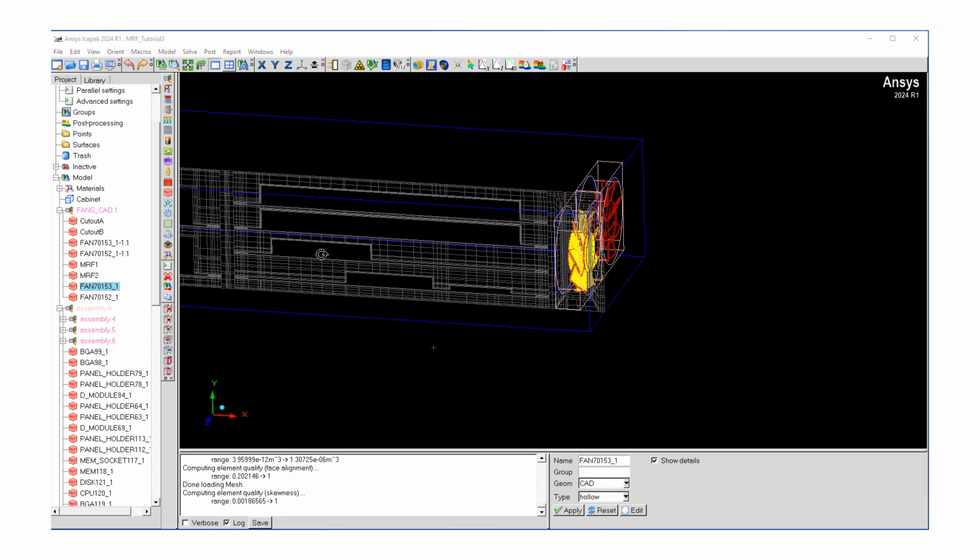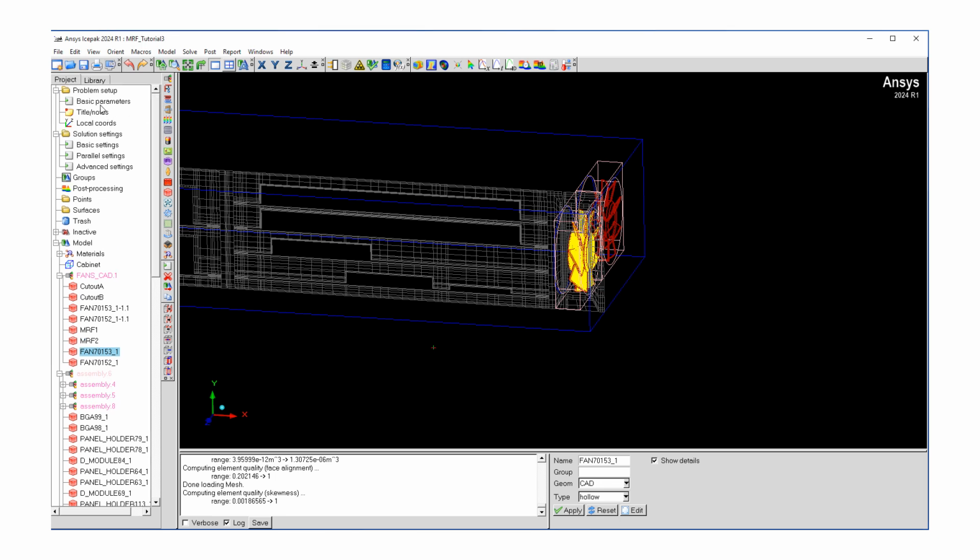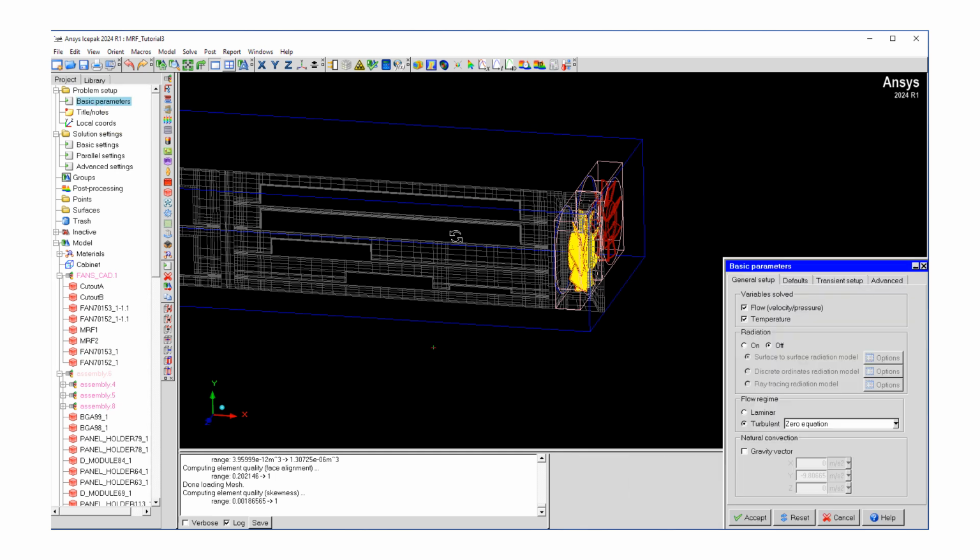Now that the mesh is ready, we want to set up our model. So let's say basic parameters. We want to solve for flow, temperature, radiation. We don't care about this at this time.